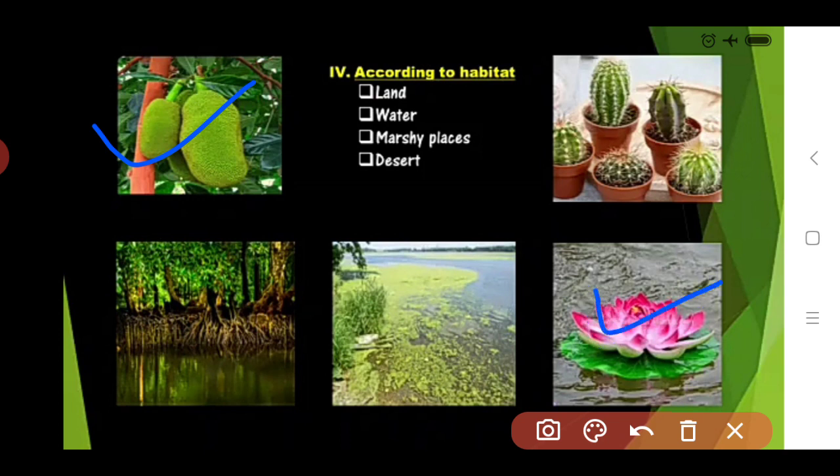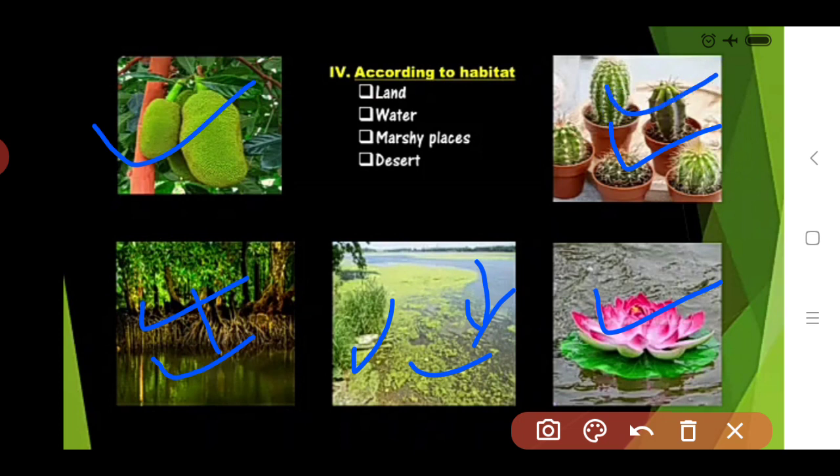And some are in marshy places. Marshy places means the places nearer to water bodies like a lake, river, or pond. Also some plants are found on a water surface, and some plants grow in deserts.